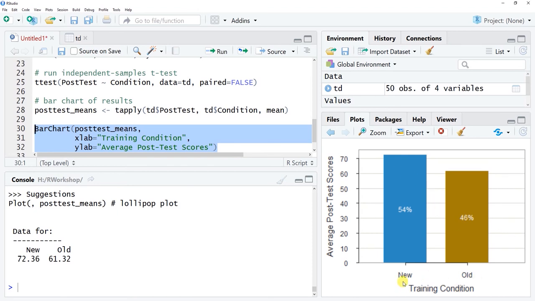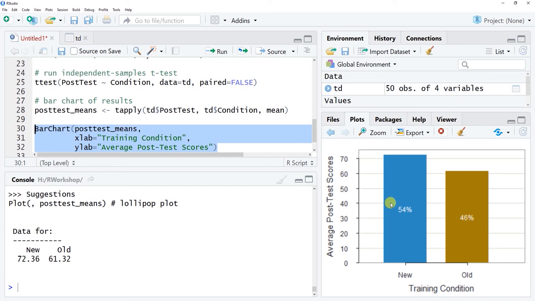Okay, so you'll see that we have relabeled the x and y axes. You get the level labels here, so new versus old for that training condition. Here are the average post-test scores. But notice that we get this. These percentages actually don't make sense here. This is just the default by lessR. This would be if you were doing a count.